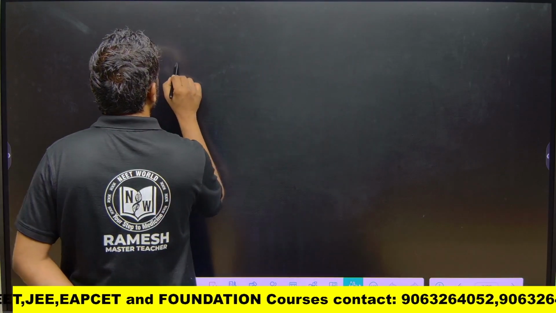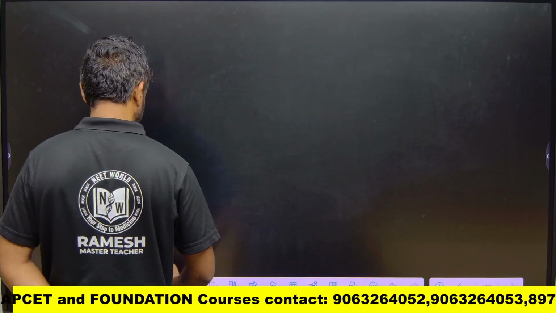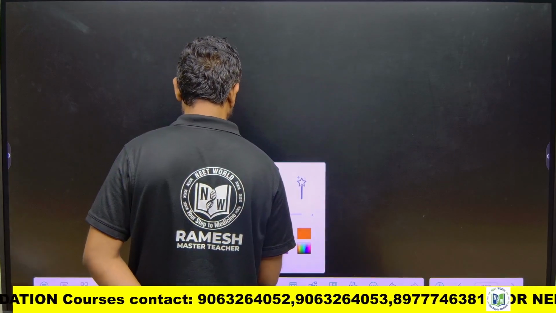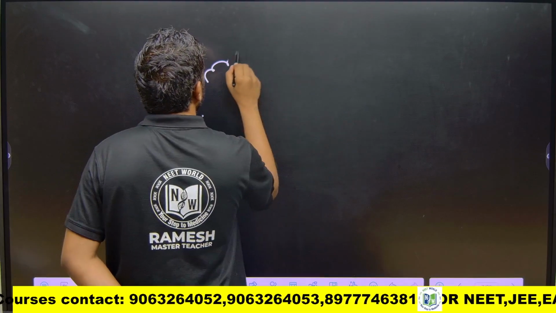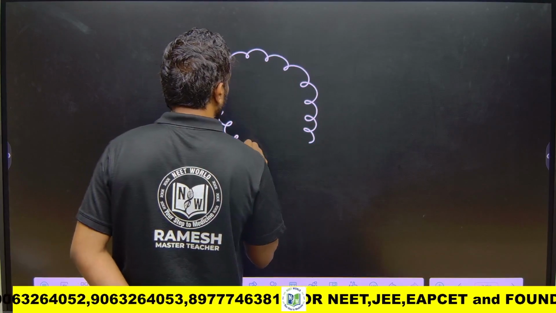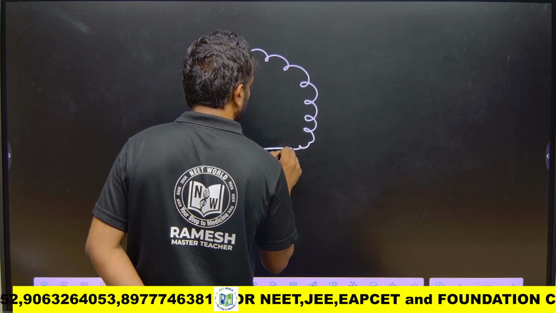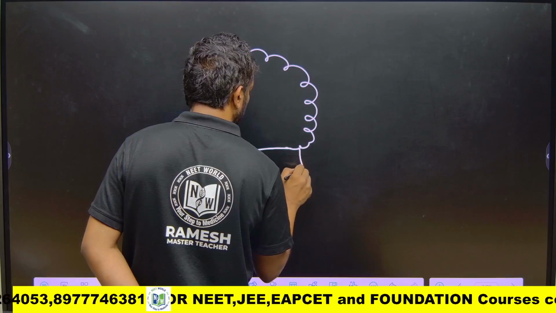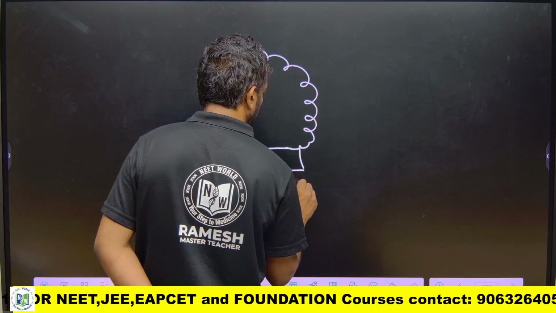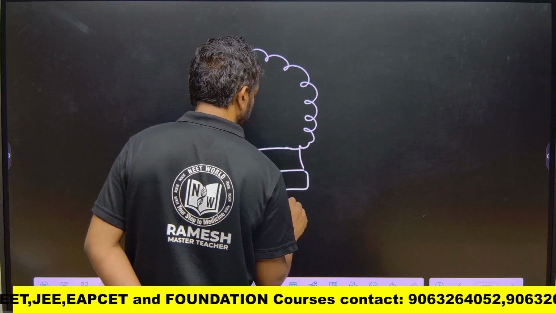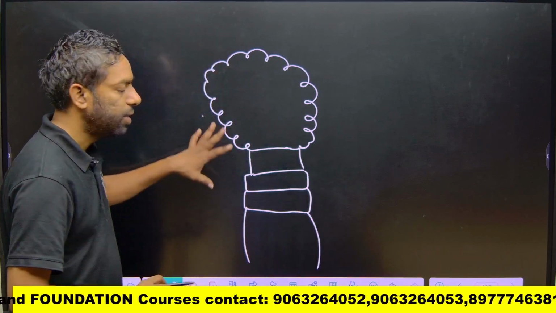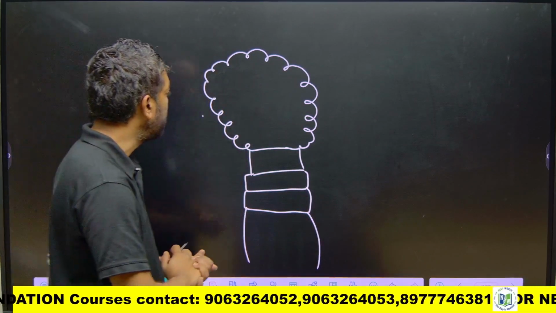The brain is there, right? This is the cerebrum, midbrain, hindbrain, two parts, and the spinal cord finally. This is the central nervous system.